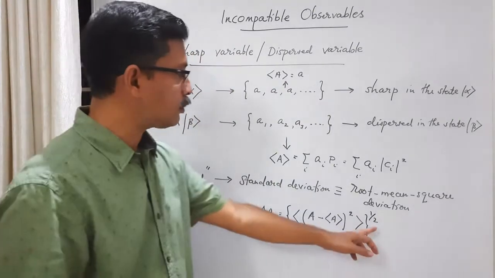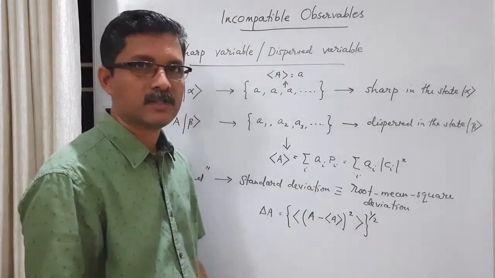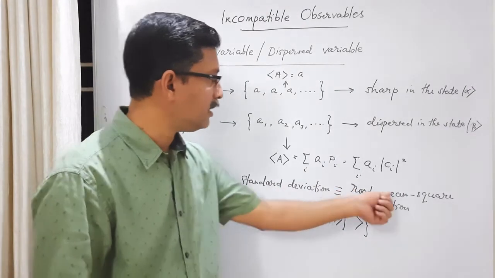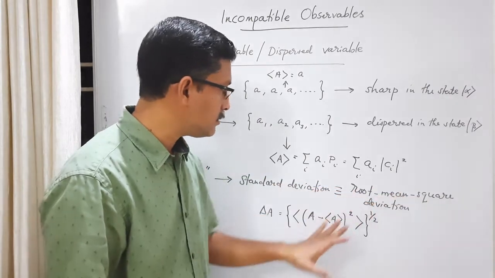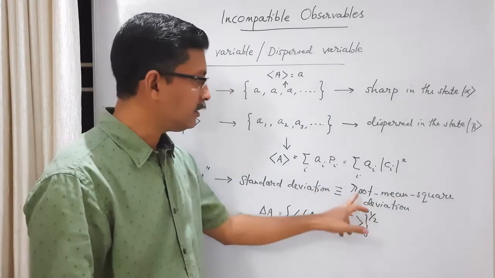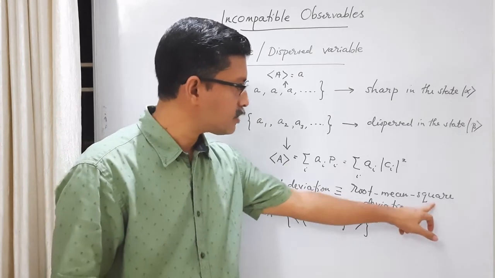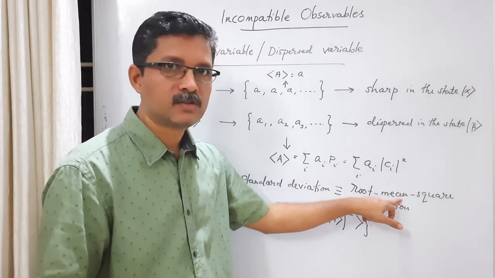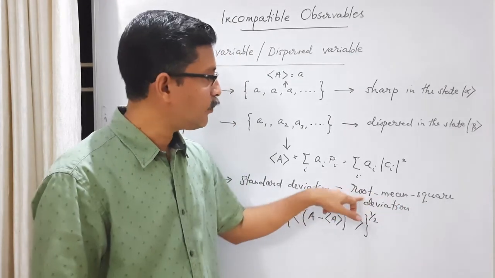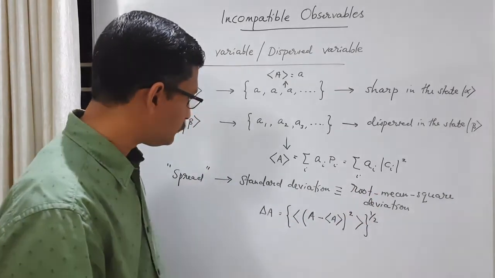So this is the square root of the mean of the squares of individual deviations. That's called root mean square deviation. This name actually expresses the operations in reverse order: first you take the deviation, then the square, then the mean, giving mean square deviation, and finally the square root.